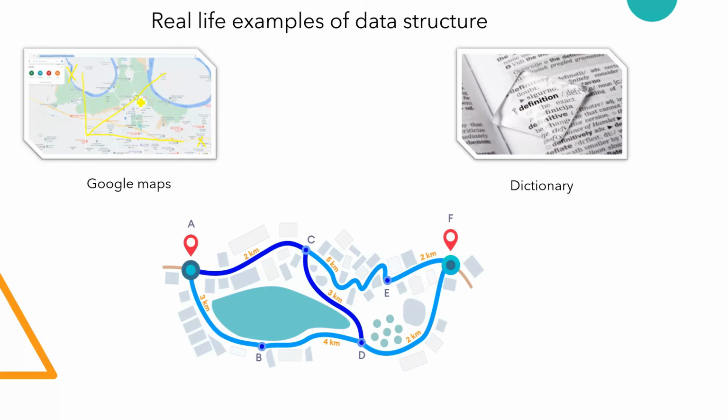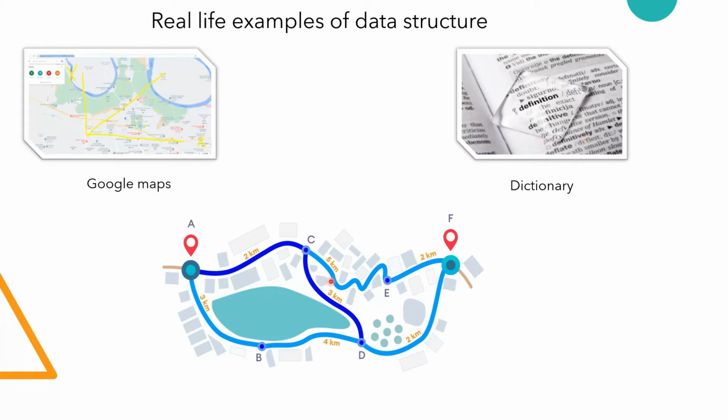In x and y-axis, so this is a real-life example of data structure. The second one is the dictionary. In a dictionary you always find a word, and every word is in sequence, from A to Z. So it is a type of data structure, meaning a sequence of data that is followed from A to Z to find a particular word. It is a type of data structure with a sequence like 1, 2, 3, like A to Z.